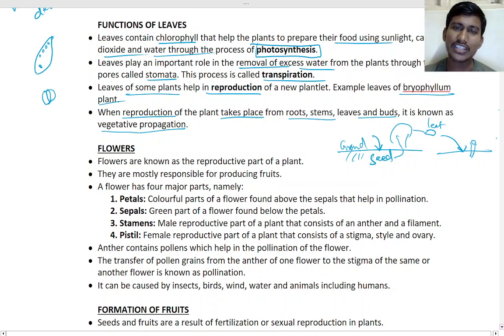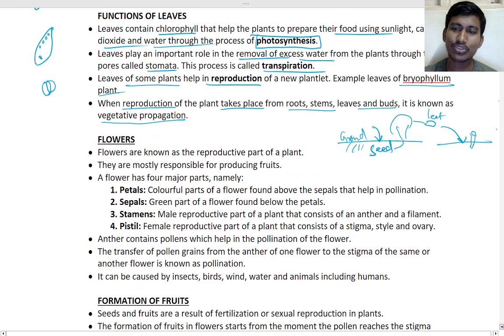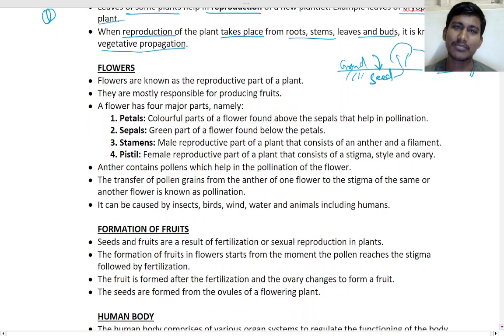You may have seen how they plant a rose. They put the rose stem in the ground, and a rose plant will grow. Like that, understand?